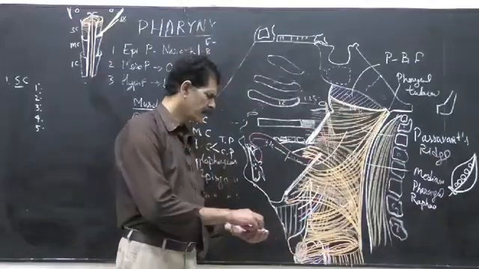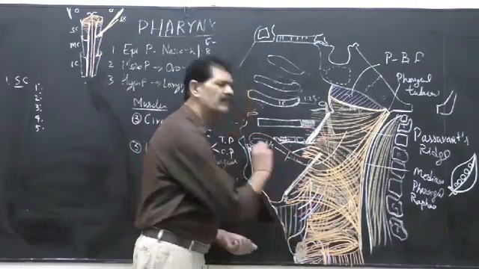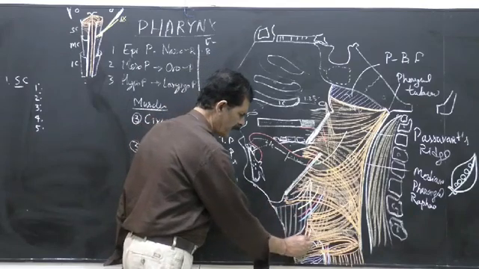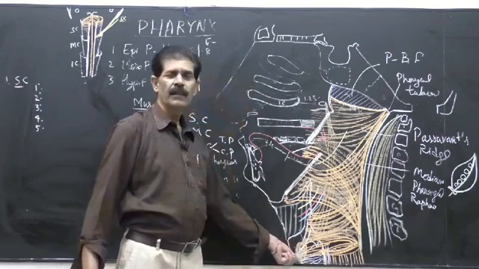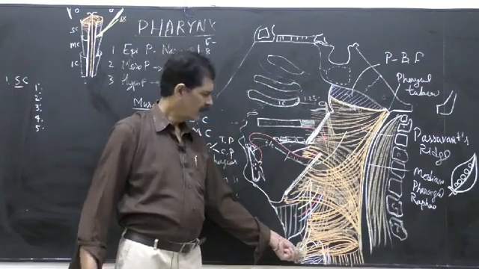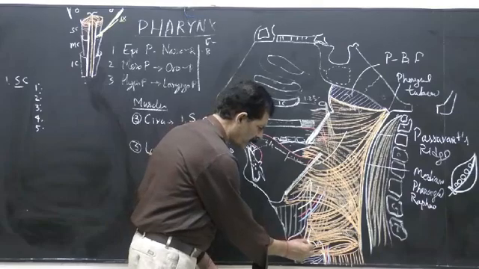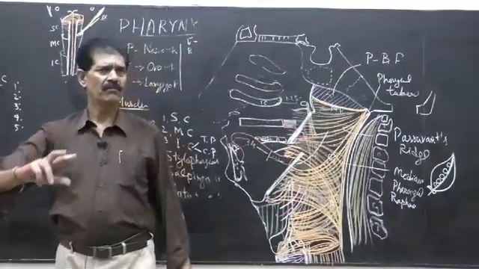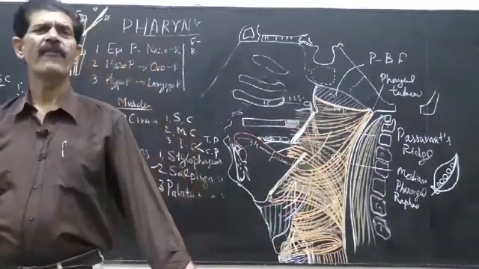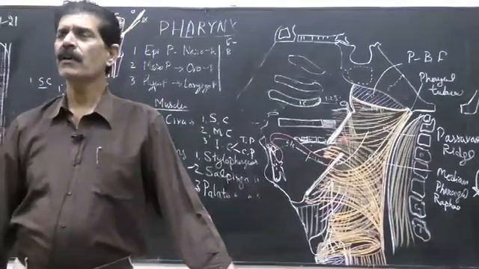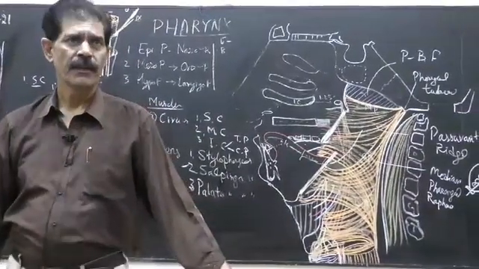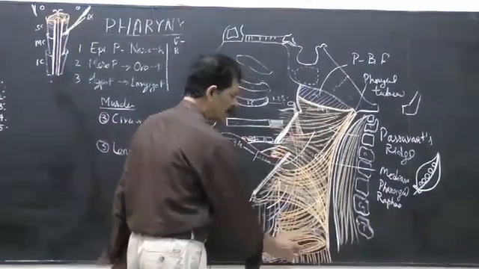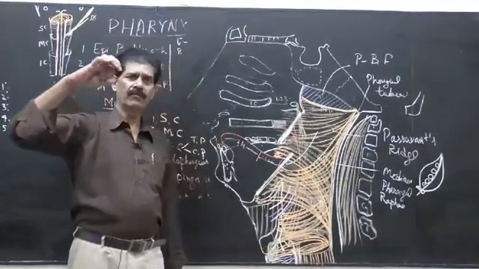The recurrent laryngeal nerve is near here, and sometimes the external laryngeal nerve, which supplies the cricothyroid muscle, is very near. So sometimes a branch of the external laryngeal nerve also supplies the cricopharyngeus. So there is a nervous incoordination at the lower end of the pharynx, and because of this incoordination, the problem starts. Now this gap at the cricopharyngeus part is the narrowest part of the GIT.